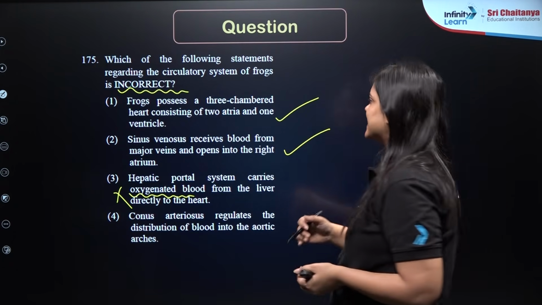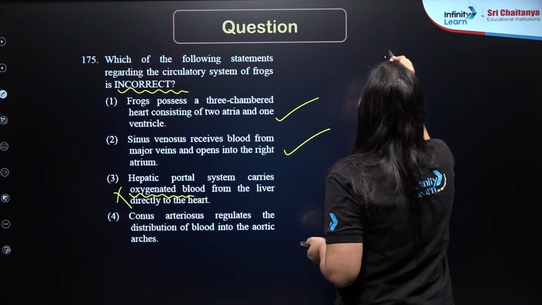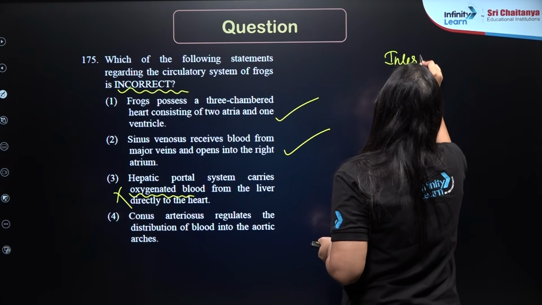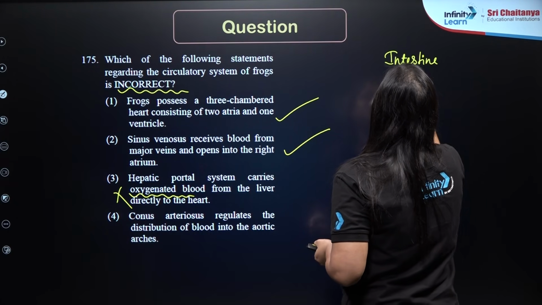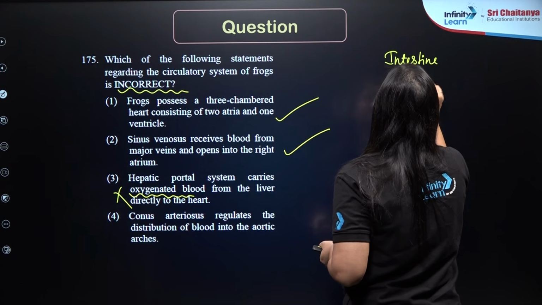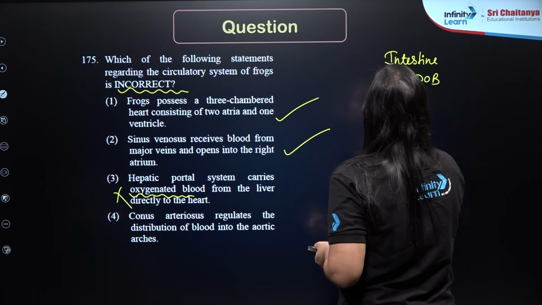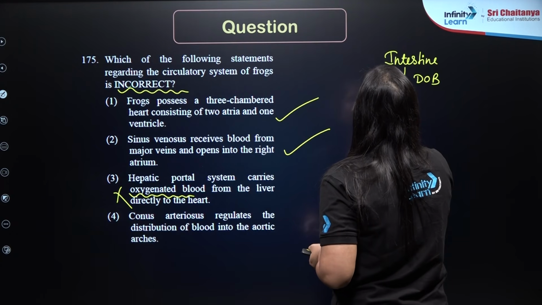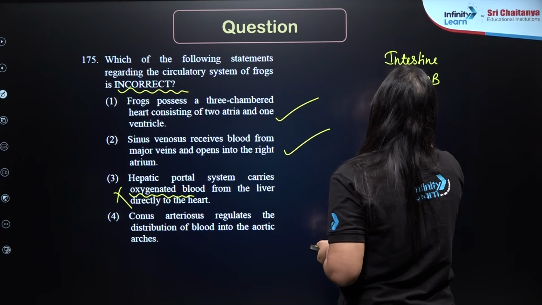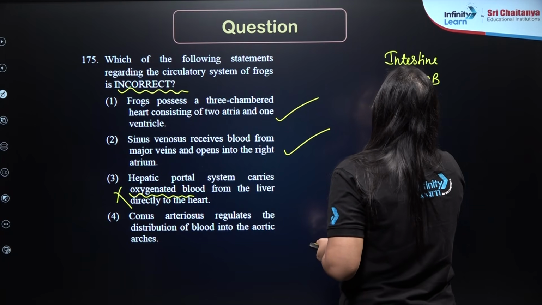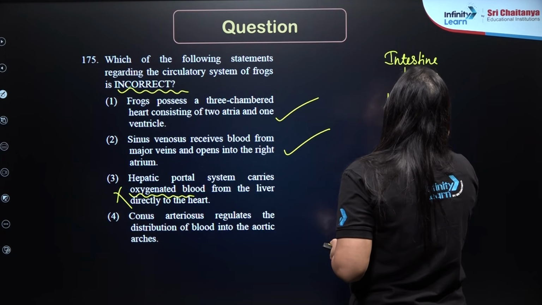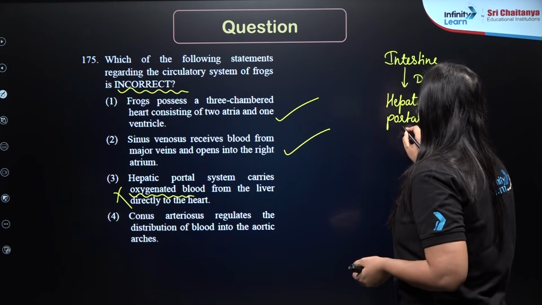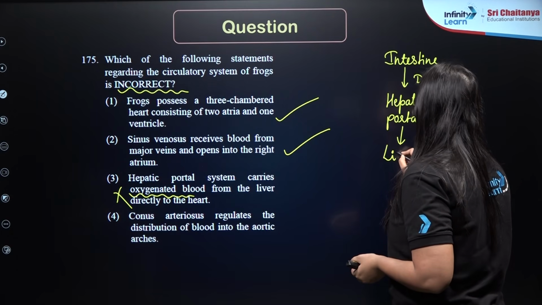So let's understand how it works. So when we talk about intestine, this deoxygenated blood from here will be carried by hepatic portal vein to liver.